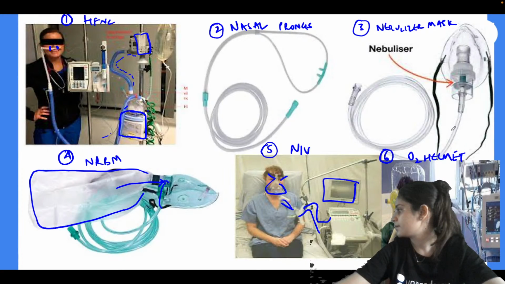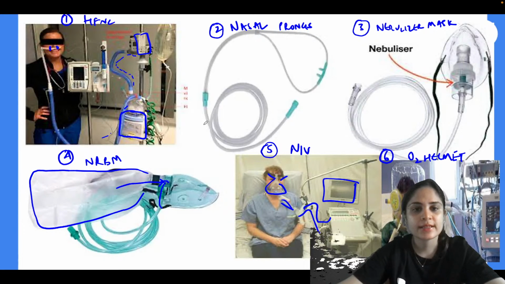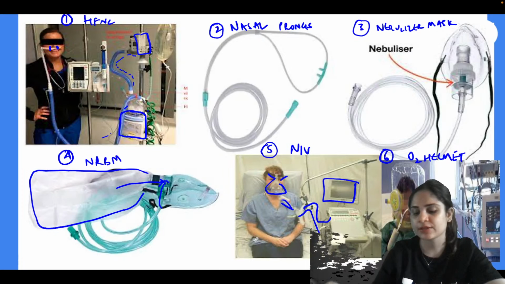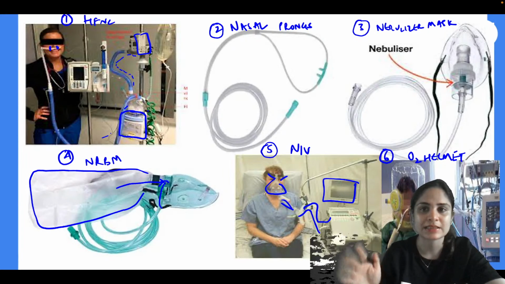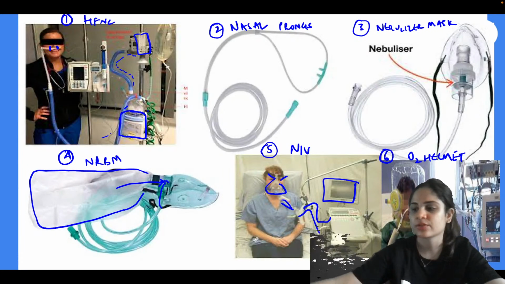Now, can you guys tell me the maximum FiO2 given by each of these instruments? You tell me the FiO2 of 1, of 2, of 3, the maximum FiO2 that can be given by each of these instruments.